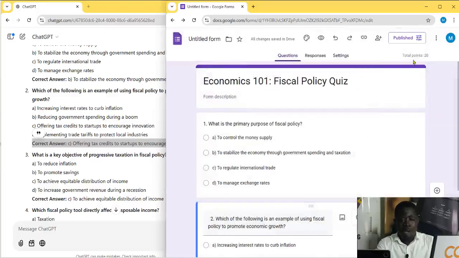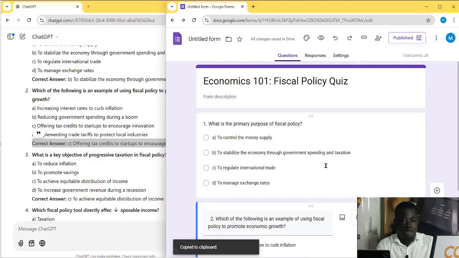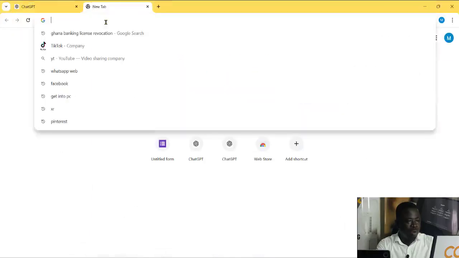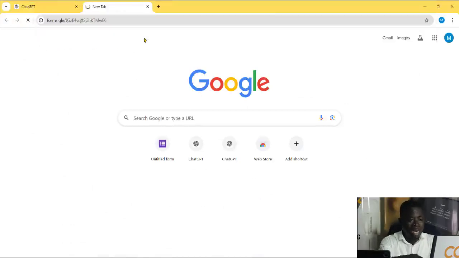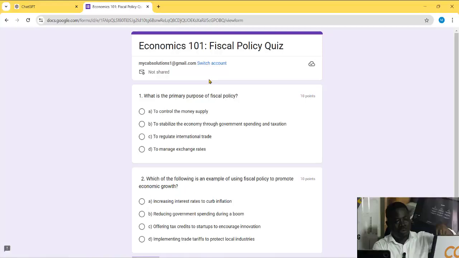So I've published it. Now, because it's published, I can come into the link here, the long link, so I can shorten the URL and click on copy. So it's done. Now let's say I open a new tab here and paste the link there, or you share it on WhatsApp, and somebody clicks it. This is what the person is going to see. Okay, so I have the questions here. So the moment I open it, I will be logged in with my email, so I will know the email of the person who is filling the form.